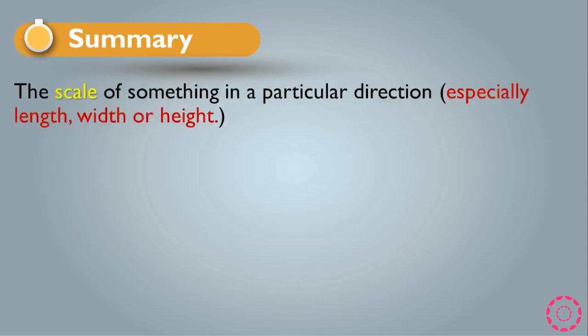Now we have a summary for this lesson. We say that the scale of something in a particular direction, especially length, width, or height, is called stating dimension. For example, the dam is 10 kilometers wide, and as you see, this is the rule, and we have used this rule, and also we have the sentence according to the adjective or to the noun. You have to know that the dam is the subject, is is the verb to be, 10 kilometers is the measurement, and wide is the adjective of the sentence.